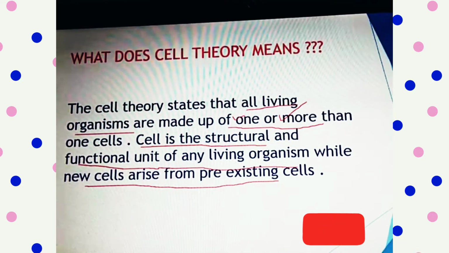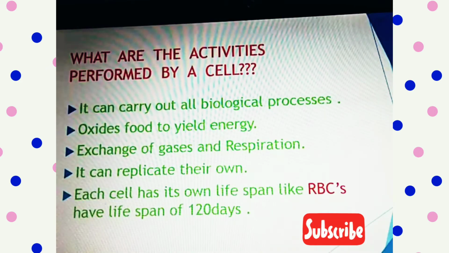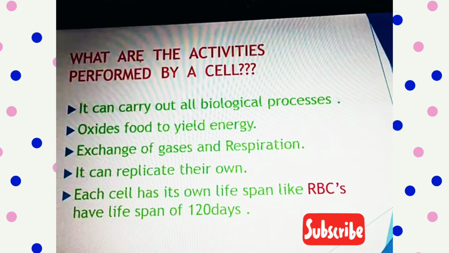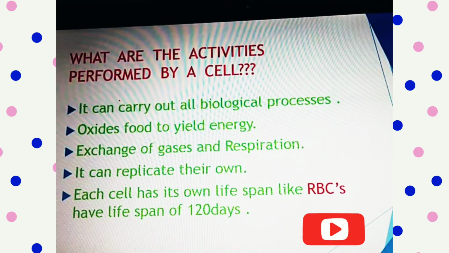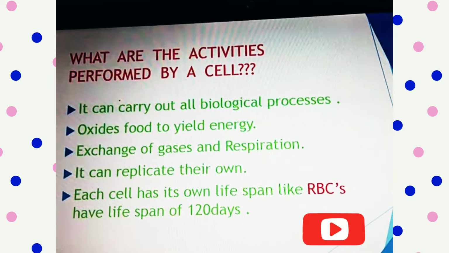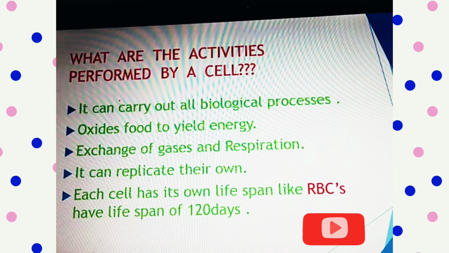So let's move to the different slide. What are the activities performed by a cell? So we said that the cell is the basic structure. So what is the structure? All the organs which have their particular structure are being formed by the same type of cells.